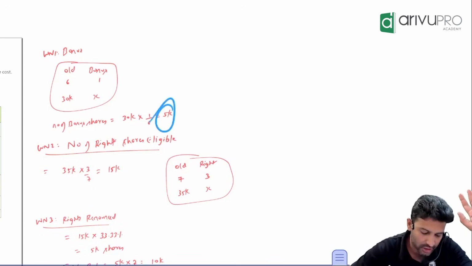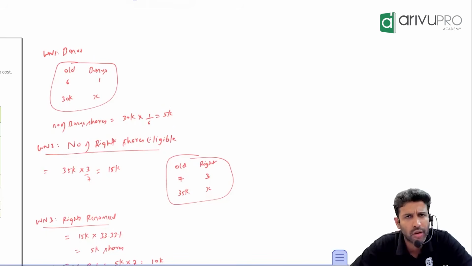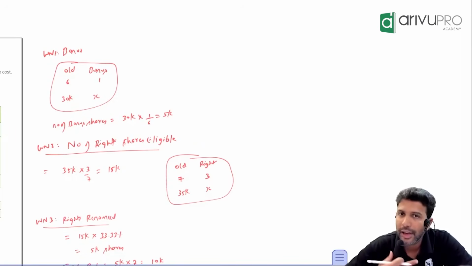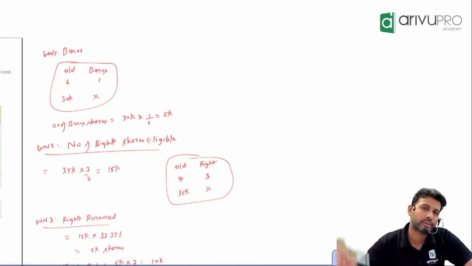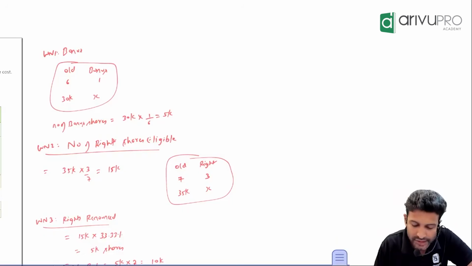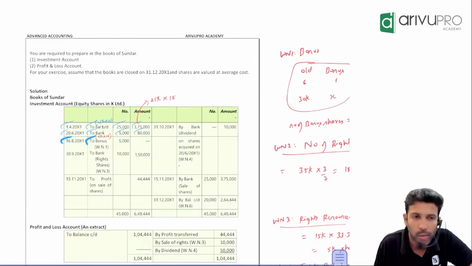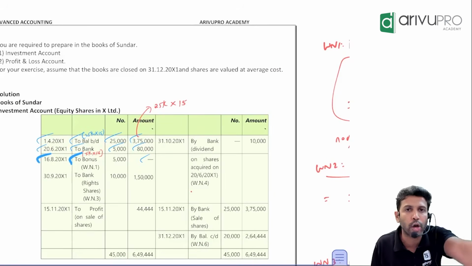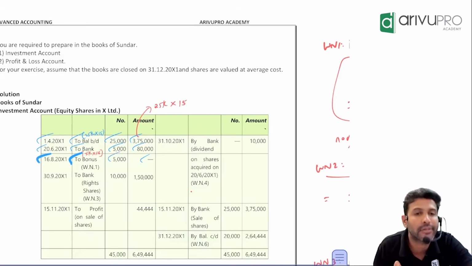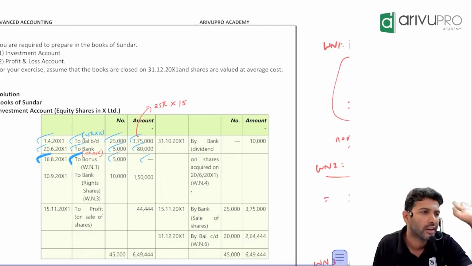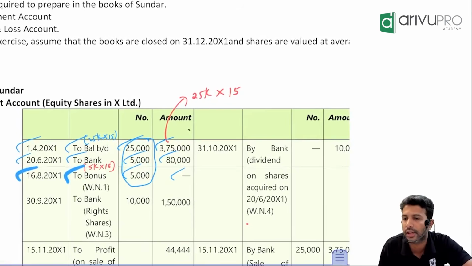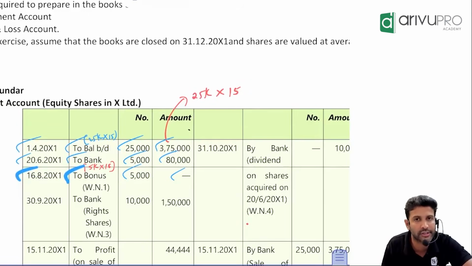That means as an investor, do we have to give any money to buy the shares, or will we get them automatically for free? Automatically for free. So is there any cost for an investor for bonus shares? No. So for bonus shares, in the investment ledger we will just write bonus shares. Cost column, we will write 0. Amount column, we will write 0, because are we spending any money? No. But in the number of shares column, we will write 5,000, because we have received bonus shares of 5,000. Any problem on this? So totally how many shares do we have here? 35,000, including bonus.